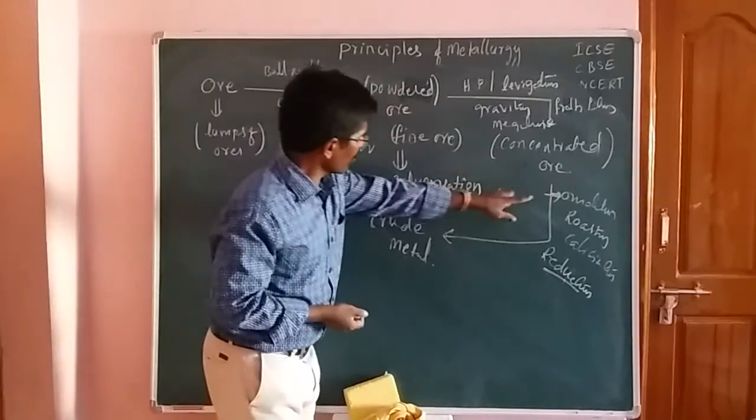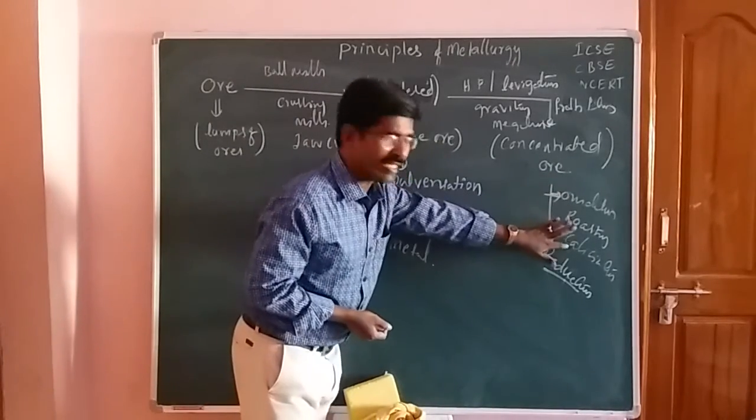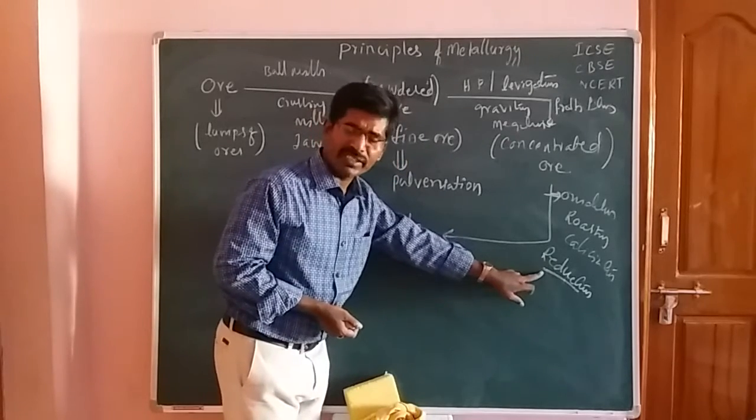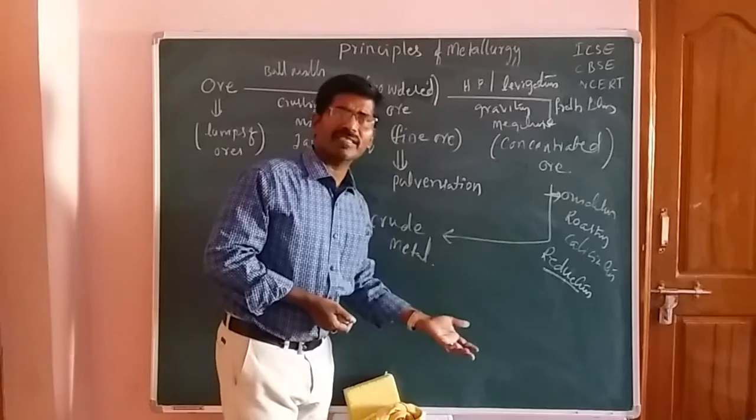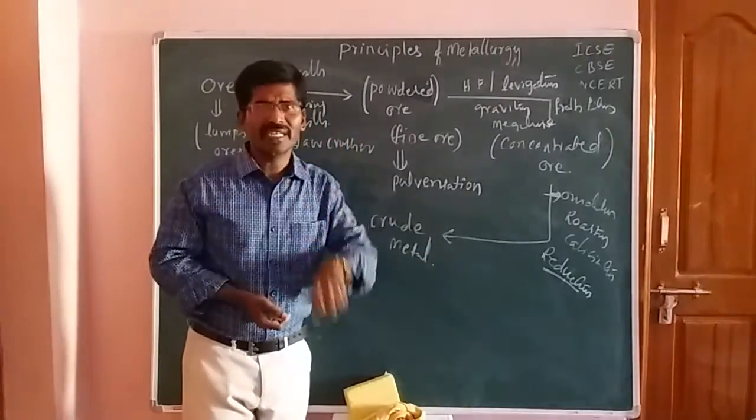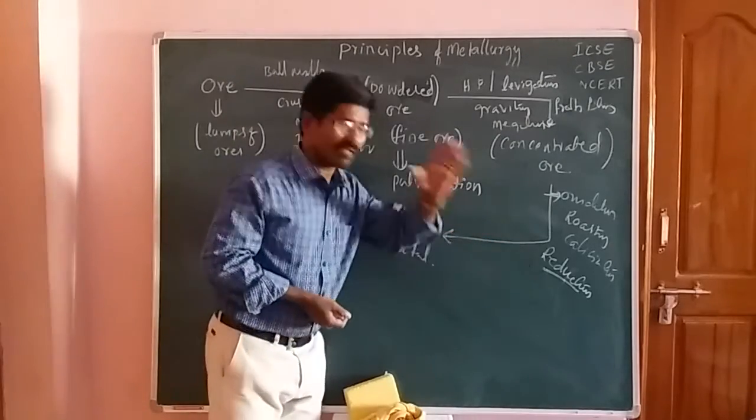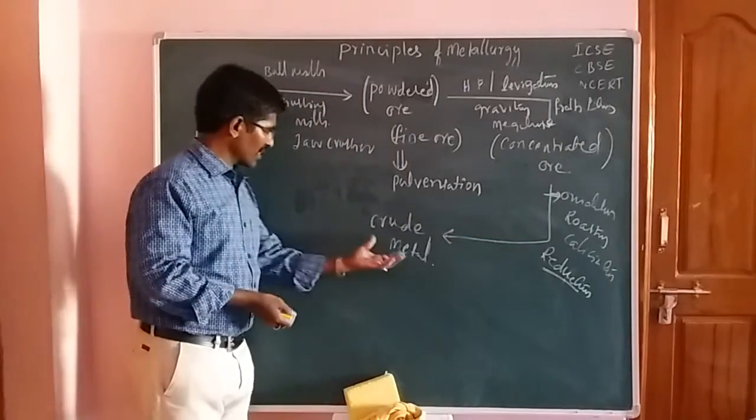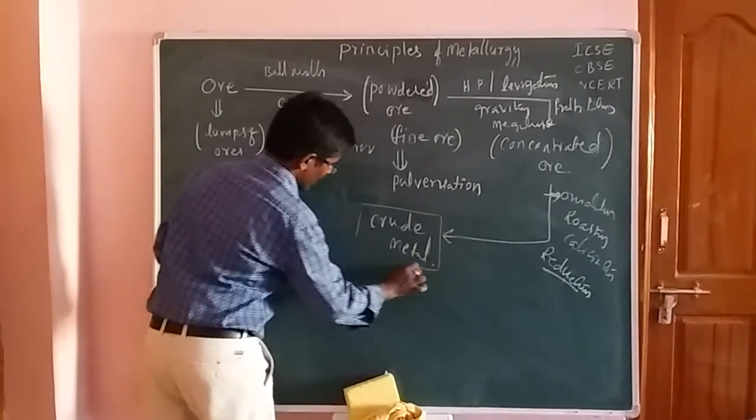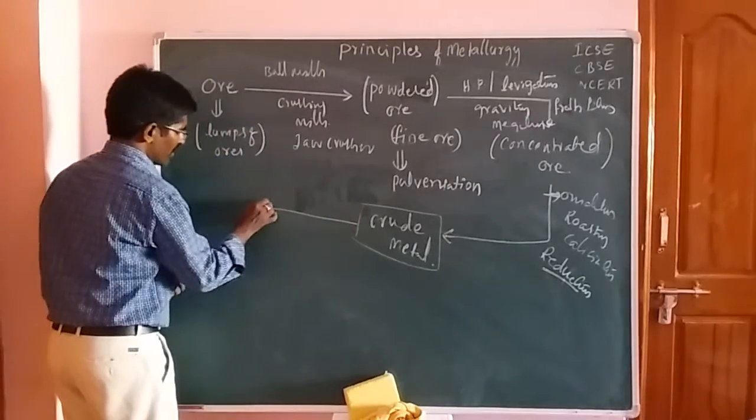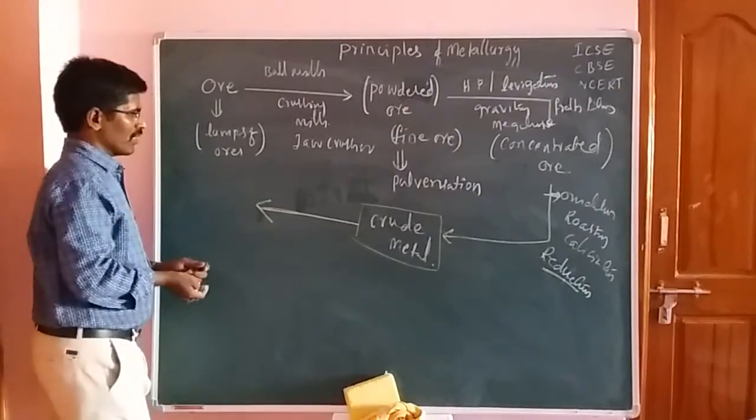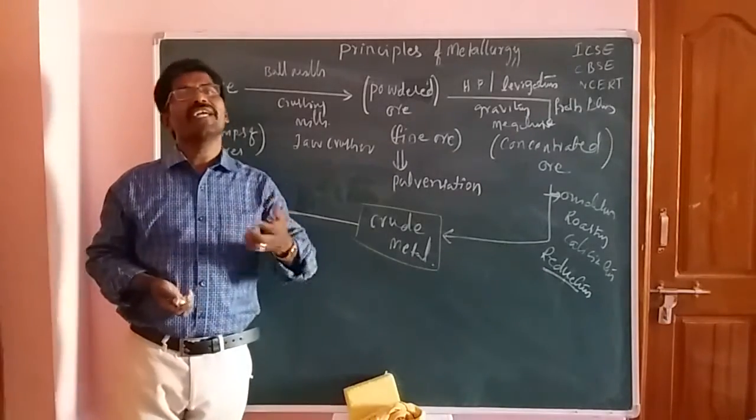So we have to use these types of reduction processes. In the oxidation process, roasting and calcination. In the reduction process, the self reduction process or auto oxidation reduction process, the electrolytic reduction process, reduction by using carbon and reduction by using metal, friends. Then you get the crude metals. After getting the crude metal, we have only one step left. From here, it is known as the refining process, friends.